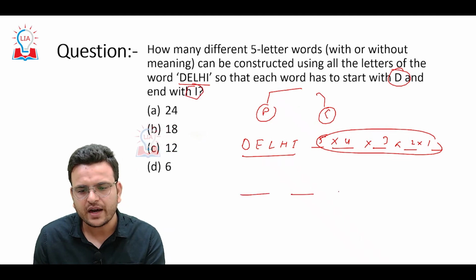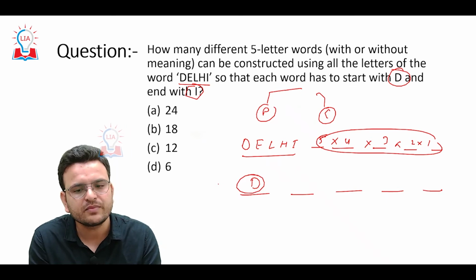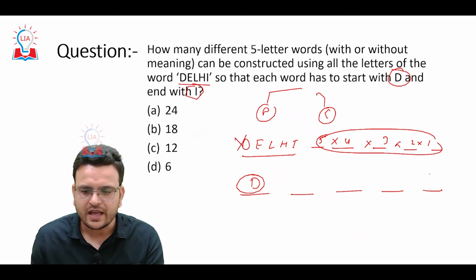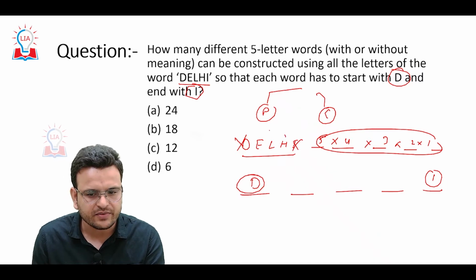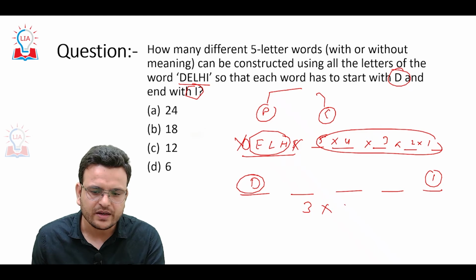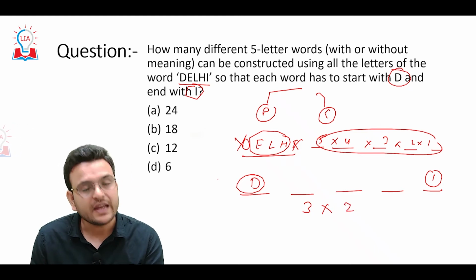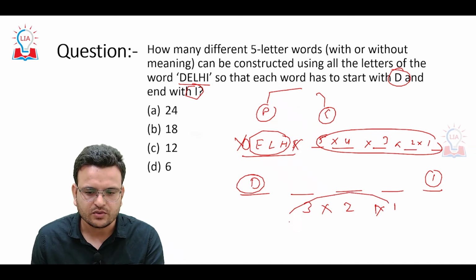So we have 5 different letters, but every word has to start with D, so we have to cancel D, and end with I, so we cancel I. Now we have 3 places. In the first place, how many letters can come? 3. In the second place? 2. And the third place? 1. So the answer will be 6.